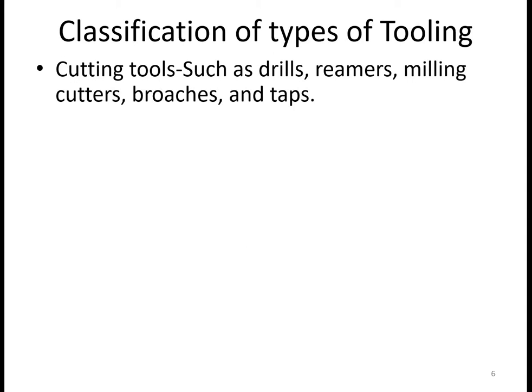Cutting tools may be classified into different types. There may be single point cutting tools, multi-point cutting tools, right hand cutting tools, left hand cutting tools, and tipped type or solid type cutting tools. All these cutting tools are one type of tooling which we require.